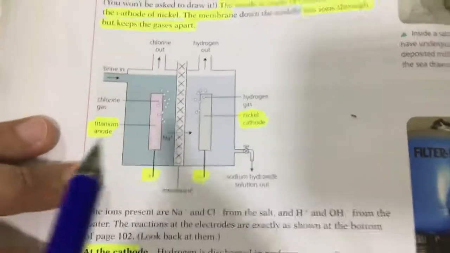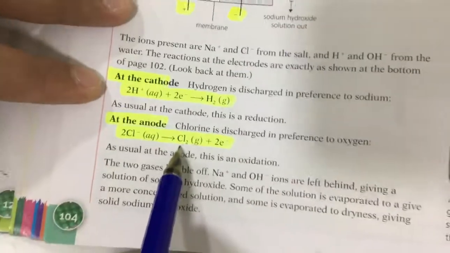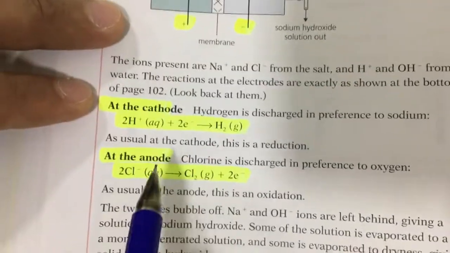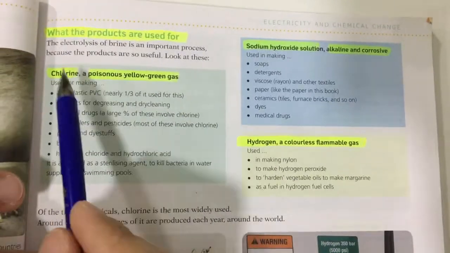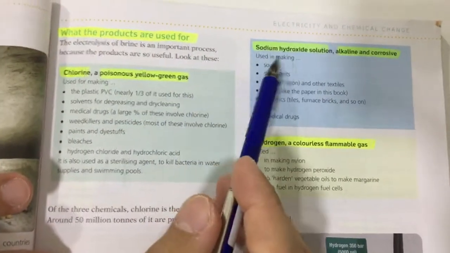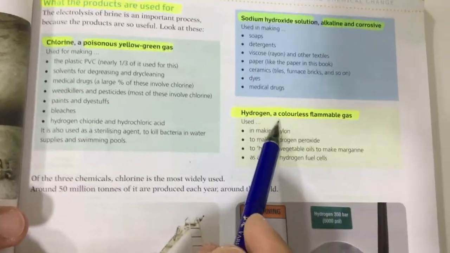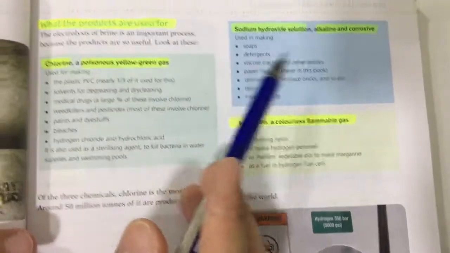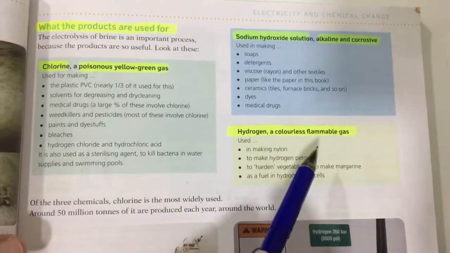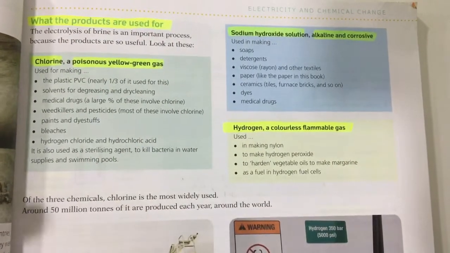So as we said, you have three products: hydrogen gas by reduction, chlorine gas by oxidation, and sodium hydroxide, whose ions stay in the solution. So by doing the electrolysis of brine, you have three products: chlorine, sodium hydroxide, and hydrogen. As you know, chlorine is a poisonous, yellow-green gas. Sodium hydroxide is alkaline and corrosive, can burn the skin, dangerous. And the hydrogen is a colorless, flammable gas. So all of them are dangerous. Chlorine poisonous, sodium hydroxide corrosive, hydrogen is flammable gas. So they should be stored safely and transported safely.